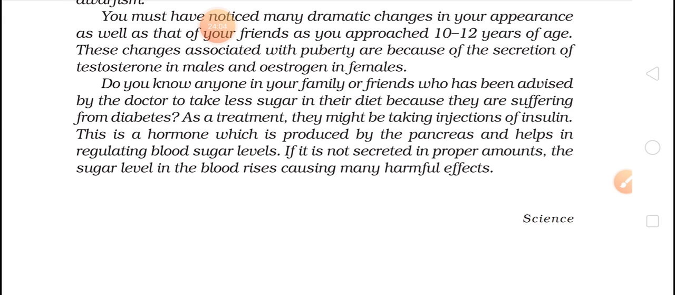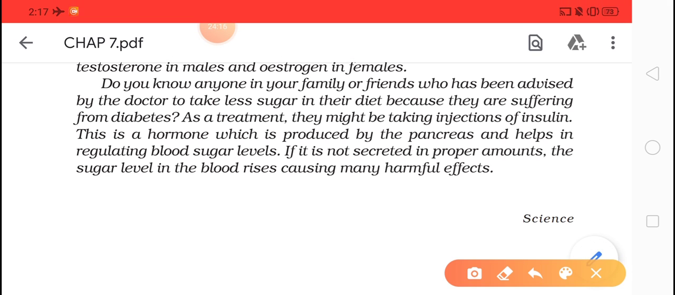See one more example. Do you know anyone in your family or friends who has been advised by the doctor to take less sugar in their diet because they are suffering from diabetes? Now this is a very popular disease which nowadays is very common, where patients are told by the doctor to take less sugar. Why is it? It is all related to hormones, children. So just listen. As a treatment, they might be taking injections of insulin.